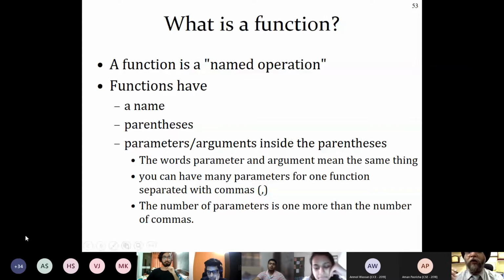So when you go in depth in Excel, and when you learn about Visual Basic, VB, then in Excel, if we apply VB, we can create our own functions also. This is very important. Okay. Anyways, a function is a named operation. Here we refer to a function as a named operation.